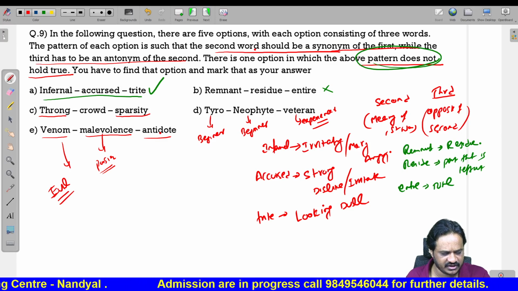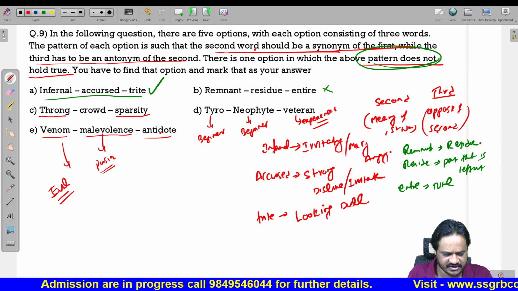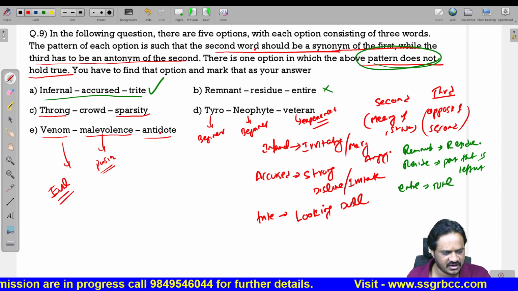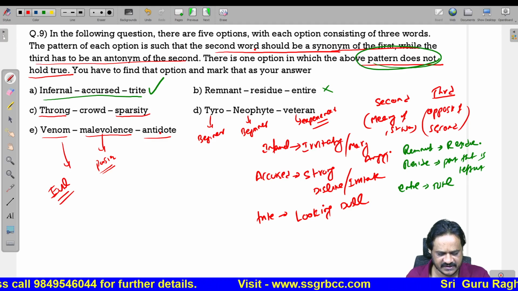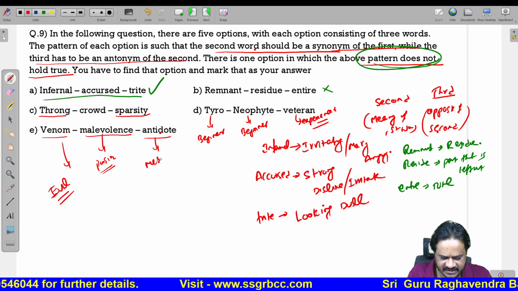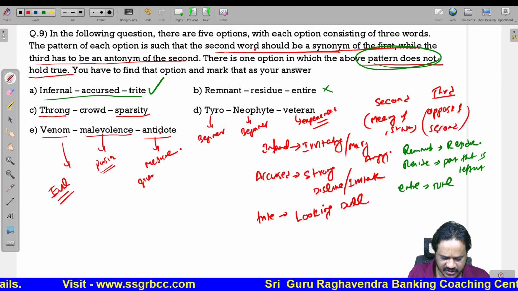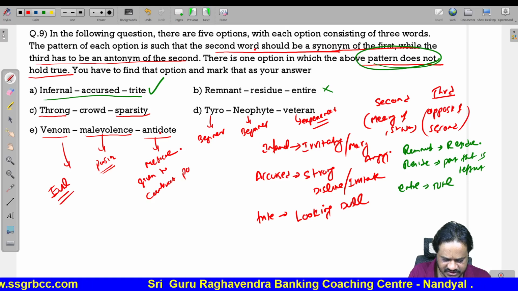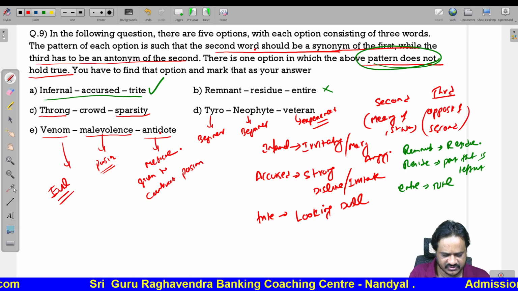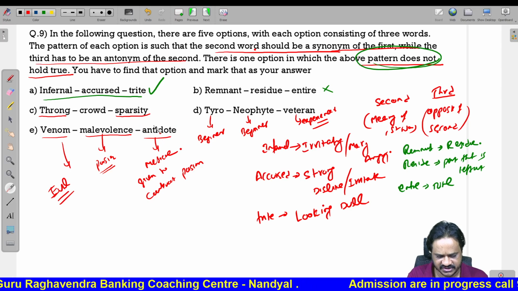So here in all the other options we are following the same pattern. That means A and B are meanings where C is the opposite. Whereas the first one itself is the answer. Antidote is a medicine given to counteract poison. అంటే పాయిజన్‌కు విరుగుడు ఇచ్చేదాన్ని యాంటీడోట్ అంటారు.